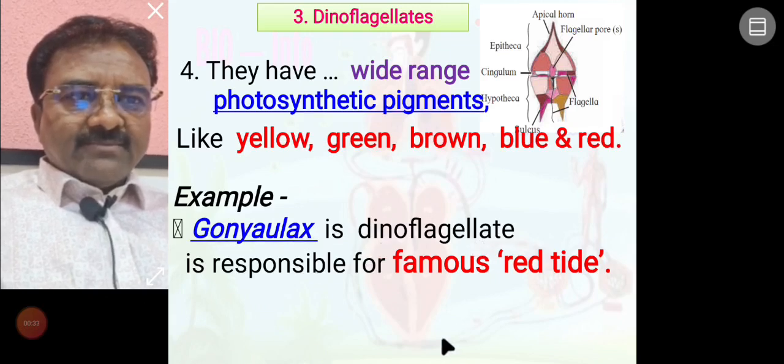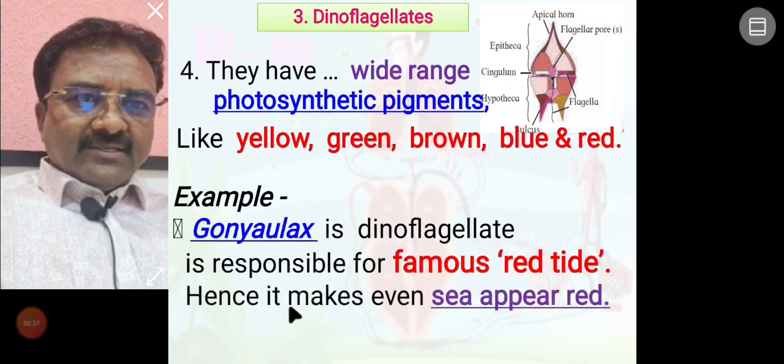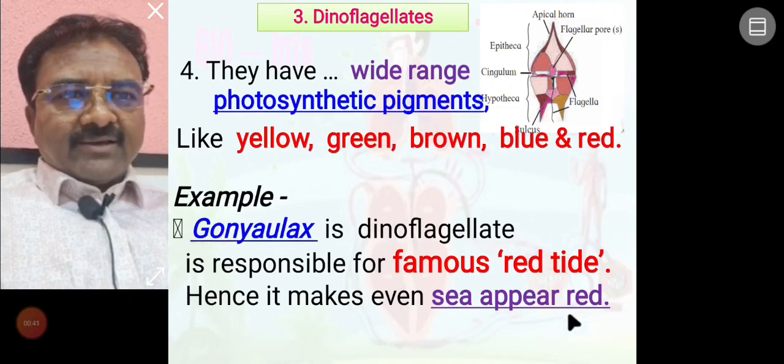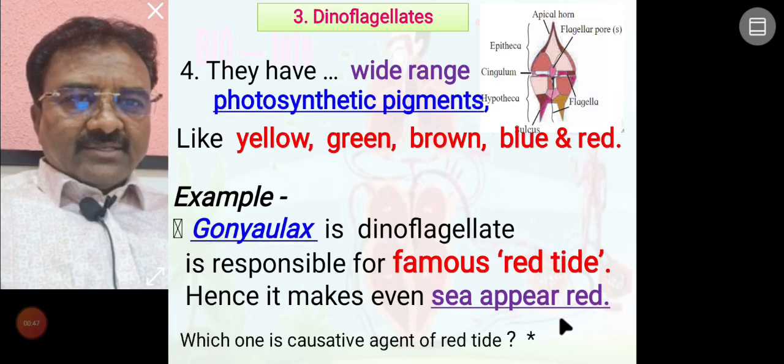Dinoflagellate organisms are responsible for this. Hence it makes even the sea appear red in color. Most of the time this question is asked: which one is the causative agent of red tide?